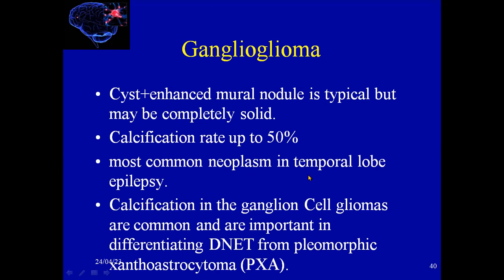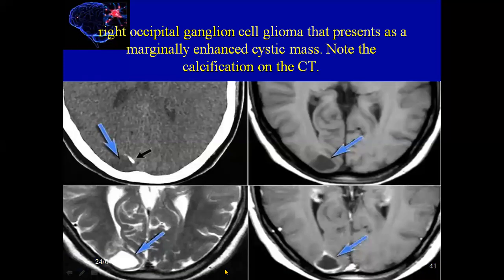This is the most common neoplastic cause of temporal lobe epilepsy. Calcification, as we said, is common in ganglioglioma and is very important to differentiate from DNET and also PXA, pleomorphic xanthoastrocytoma. Here is a picture of a ganglioglioma with calcification.